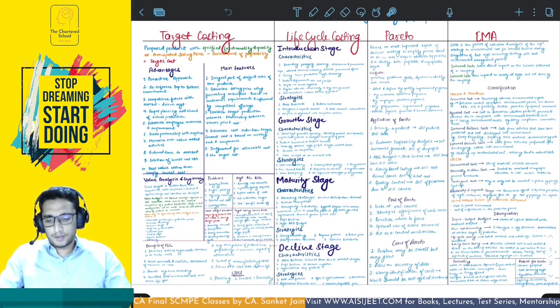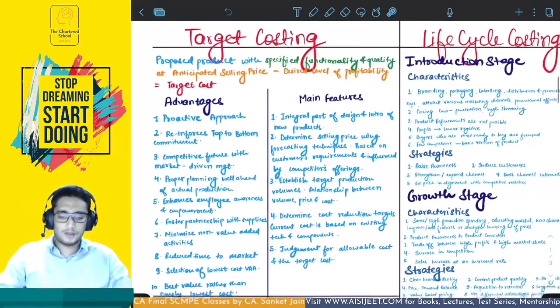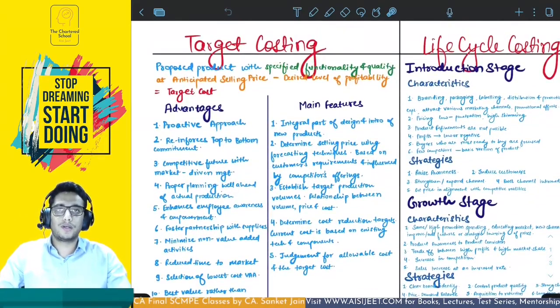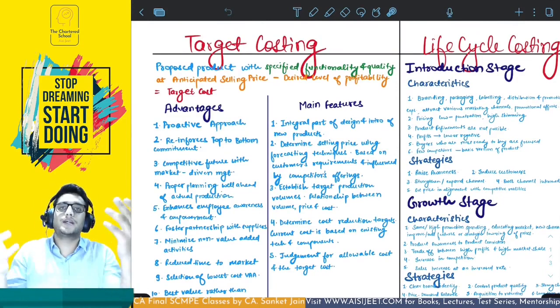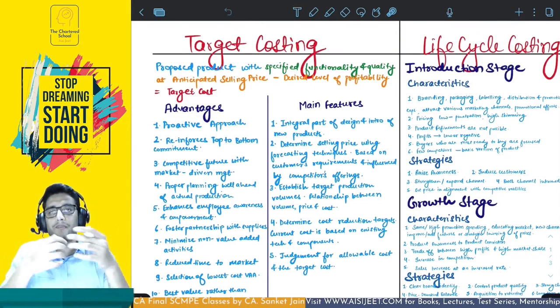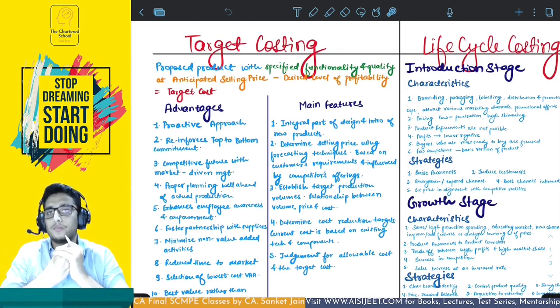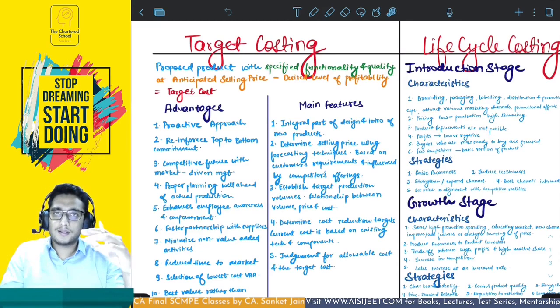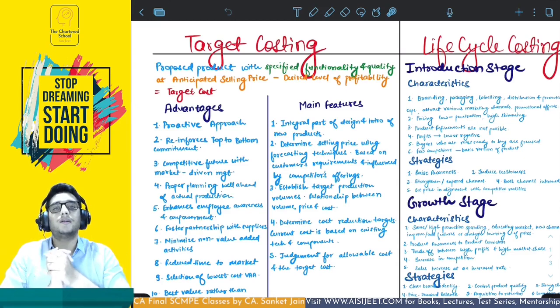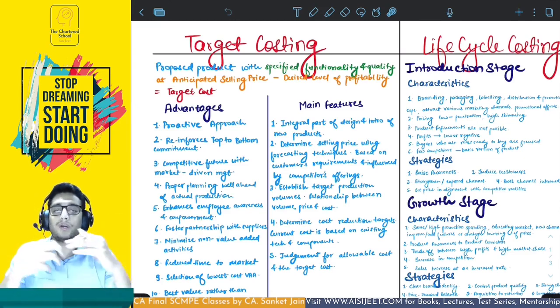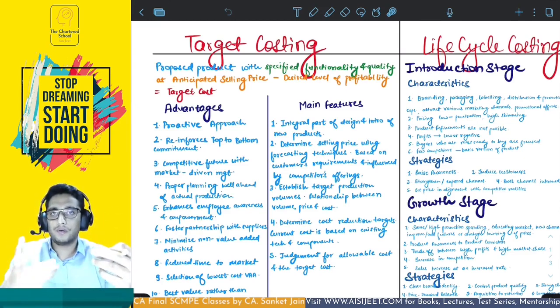So target costing is about the fact that what you are going to produce has to be researched upon first. What you're going to do is you're going to go for a market study, understand the customers' preferences, their requirements, their needs, the amount of money that they would be willing to spend on your product, which means the price that they are ready to pay for your product, and the competitors, if there are any in the market for that particular product, what they are doing, what they are offering, what kind of charges are they charging their customers.